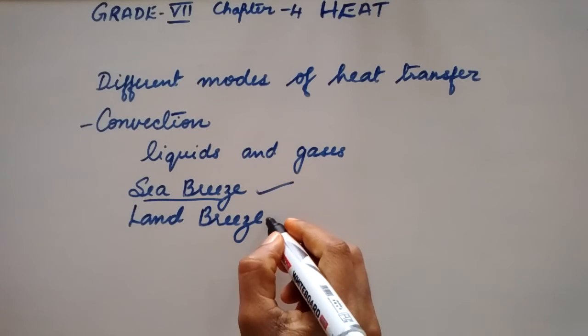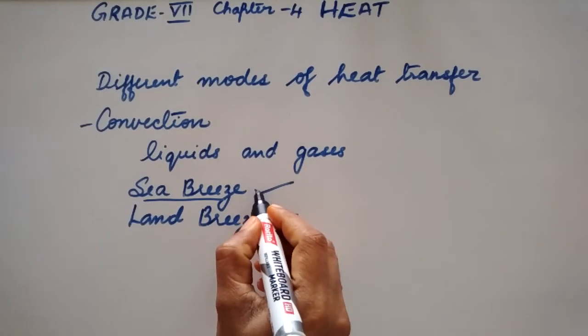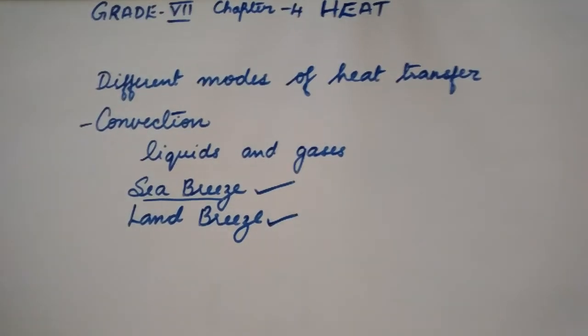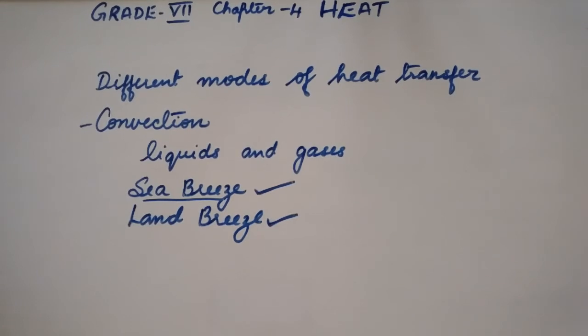Now what is land breeze? Sea breeze was during the day, now land breeze is during the night. At night, the land cools much faster than the sea water. So the air above the land surface is cooler than the air over the sea.